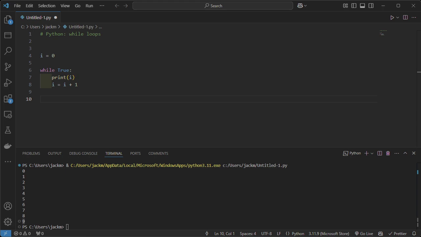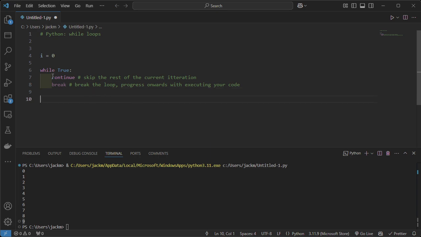But it can do some other things as well. For example, there is the continue statement. This applies to all types of loops in Python, but within a loop itself you have access to some extra keywords. One of them is continue. I say a function, but it doesn't have the parentheses at the end; you just use the keyword continue on its own. And then you have break. Continue will skip the rest of the current iteration, and break will break the loop and progress onwards with executing your code.